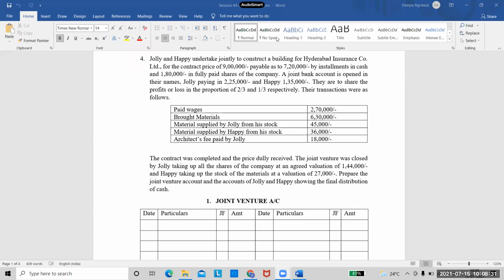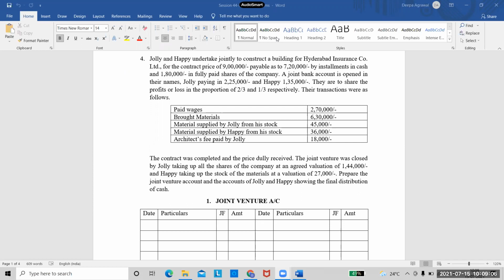See that. Payable as to rupees 7,20,000 by installments in cash and 1,80,000 in fully paid shares of the company. So what Hyderabad Insurance Company is doing, they are giving them a contract to construct a building. And they said the price of the contract is 9 lakh, but entire 9 lakh they will not give them cash. Out of 9 lakh, 7,20,000 they will give them as cash. Remaining amount, 1,80,000, they will give them the shares of their company.